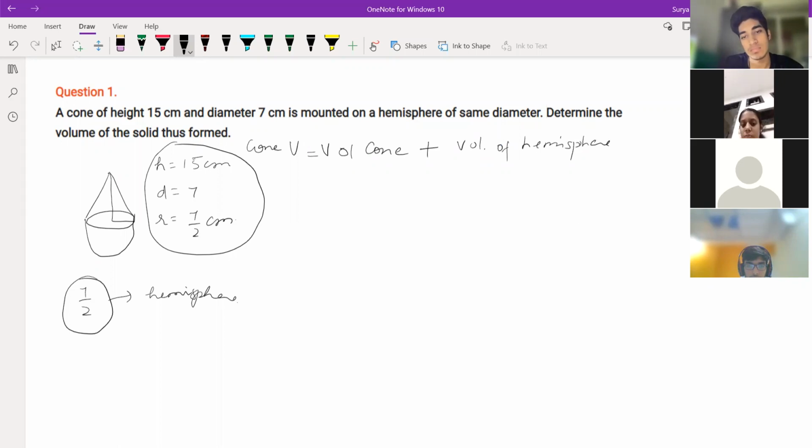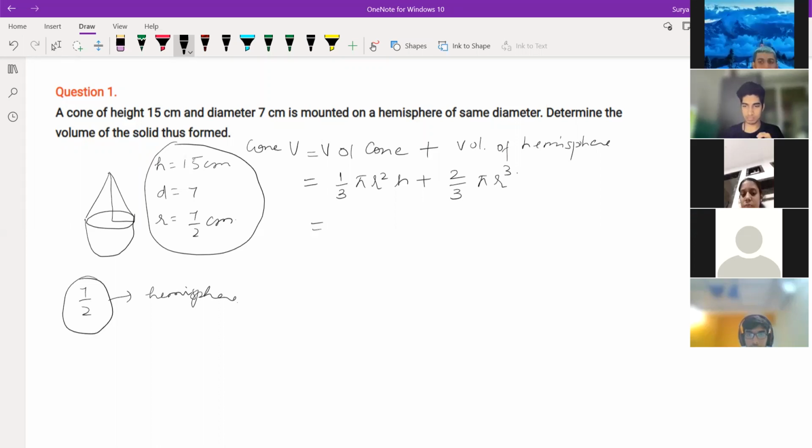Hemisphere. So volume of cone is 1 by 3 pi r square h plus sphere is 2 by 3 pi r cube. Okay. So here 1 by 3 pi you can take common. Radius will remain the same, so r square also you can take common. In bracket what we can write here? h plus 2r. Is it clear, children?